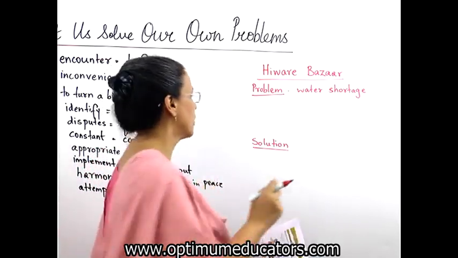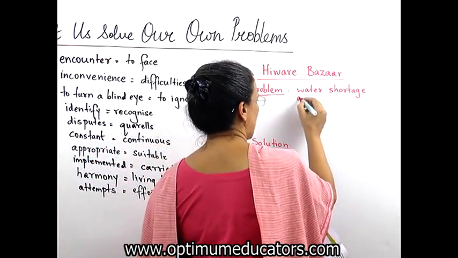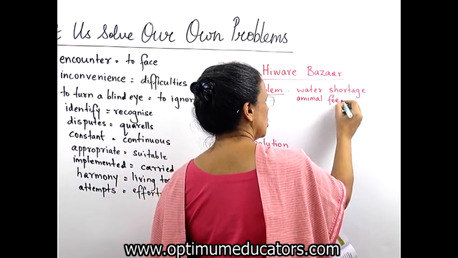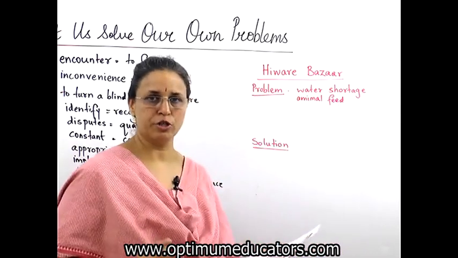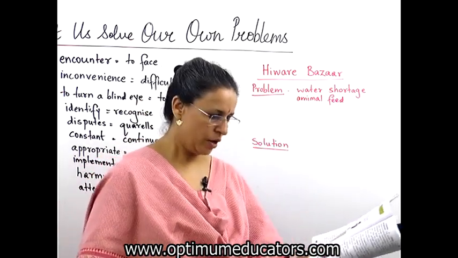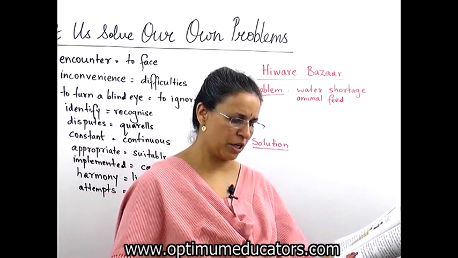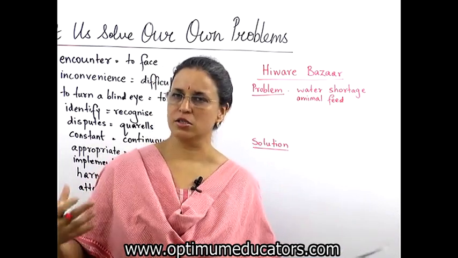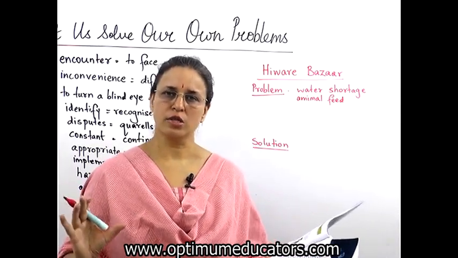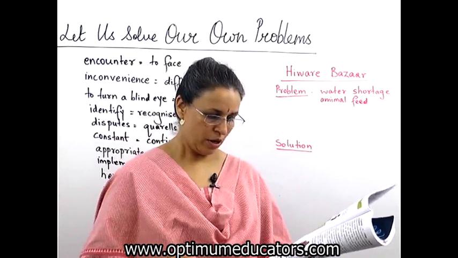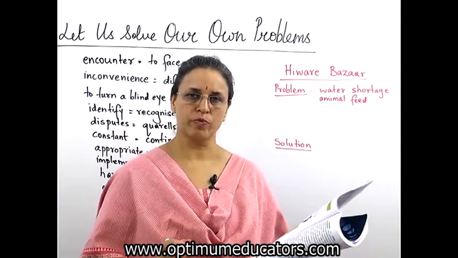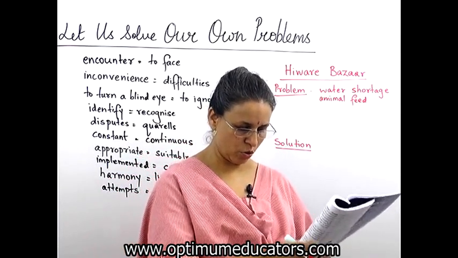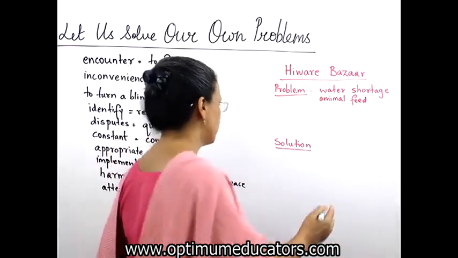So second problem, they had water shortage and animal feed or what we call chara. There was not enough chara for the prani. Okay. Now Hivre Bazar has lush green surrounding. Everywhere around it is green. Ghas hi ghas, hariyali. So now the cows can get plenty to eat. Many villages face water problem like Hivre Bazar. Find the reasons for this and suggest solution. So what was the way they solved it?